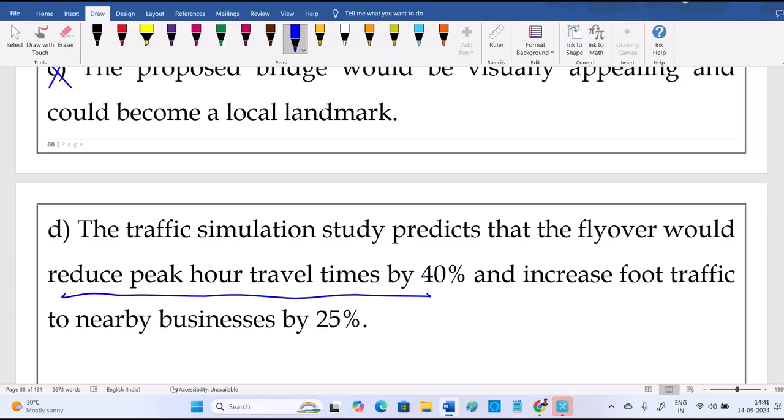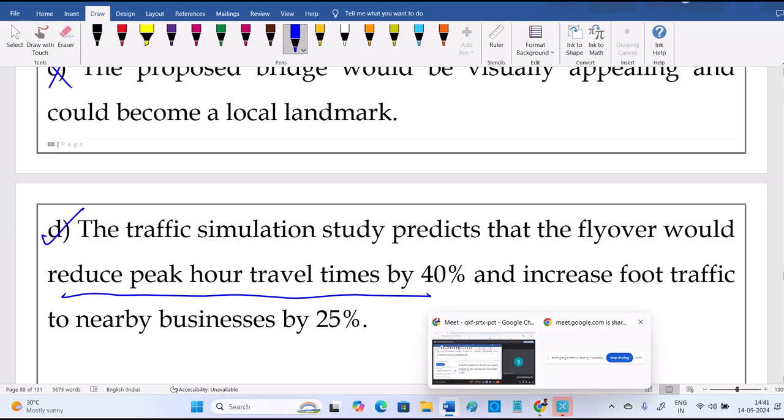Foot traffic increased means people are roaming in that locality, so automatically local business will improve. And it clearly mentions traffic is decreased. We need to decrease the traffic and increase the local business. D is best supporting that.